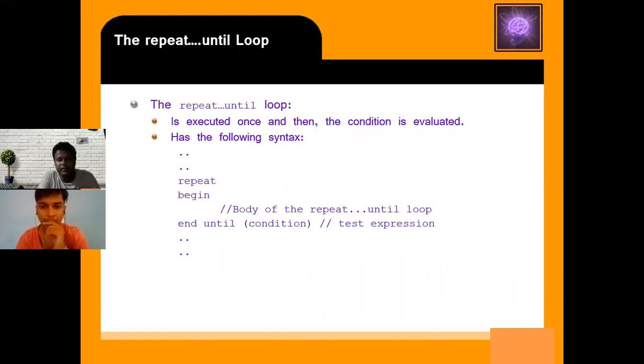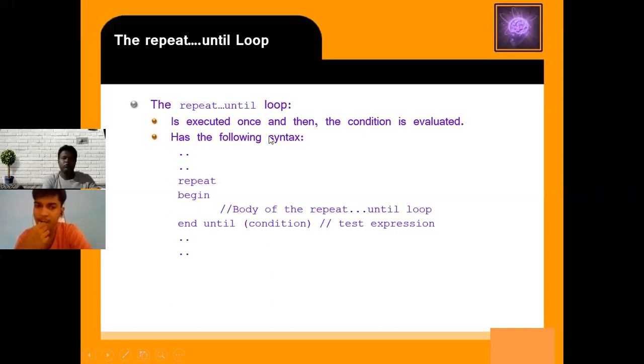Then repeat until. Repeat until executes once, then the condition is evaluated, as in the following syntax. What is the difference between your while loop and repeat until? If your condition is false, then no statement is executed in the case of a while loop. But in repeat until, if your condition is false, at least one time your statement is executed, as your statement is first executed, then the condition is checked.